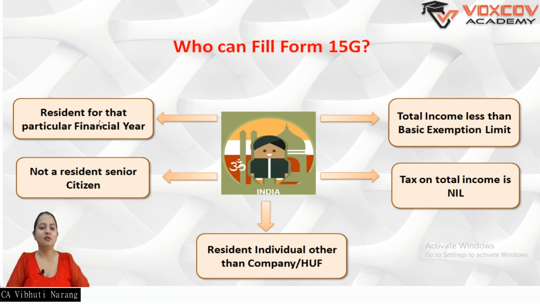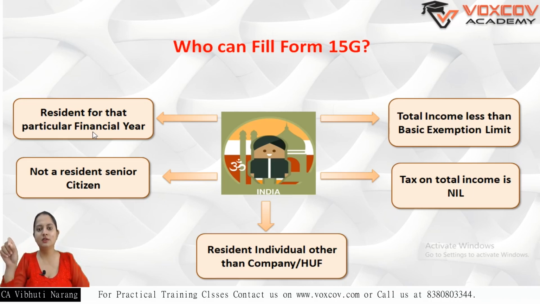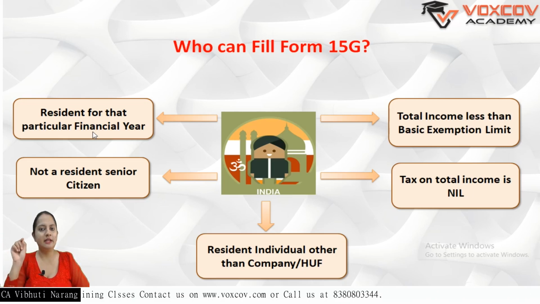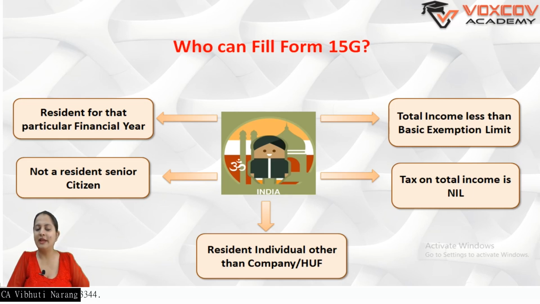Then resident: for the financial year for which you're issuing this form or declaration, your residential status needs to be resident in any case. And you are not a resident senior citizen. That is why I'm saying the basic exemption limit of 2,50,000 in this case, because you're not supposed to be a senior citizen to come up with Form 15G.